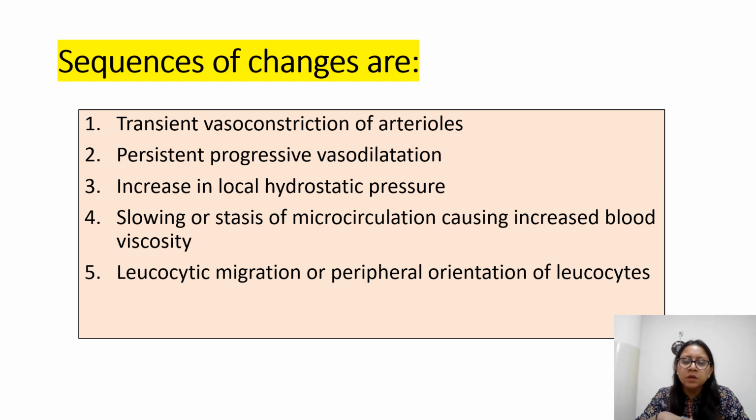We'll see one by one. Then after there is increase in the local hydrostatic pressure, there is slowing or stasis you can say of microcirculation. So obviously when normal blood flow is altered, blood viscosity will increase, okay? And then fifth is the leukocyte. The leukocytes, the polymorphonuclear neutrophils, all the PMNs that we call polymorphs, there will be a peripheral orientation of leukocytes, which means the polymorphs will go to the lining of the vessels. From the center of the vessel it will go to the periphery.